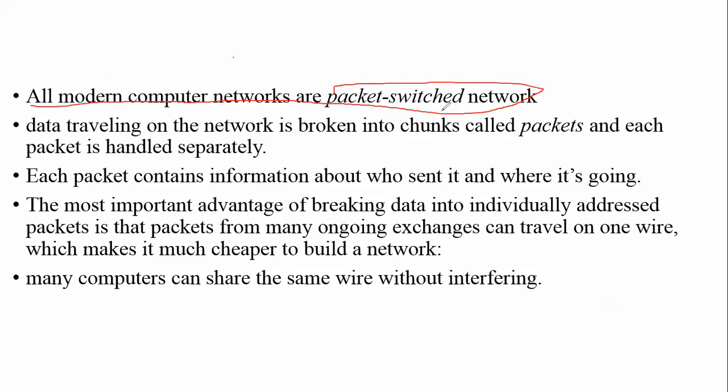Packet switching means if there is a lot of big data, that big data is segregated, we have to partition all the data, or packetize it. Okay, and that data is transmitted from one computer to another through packets.